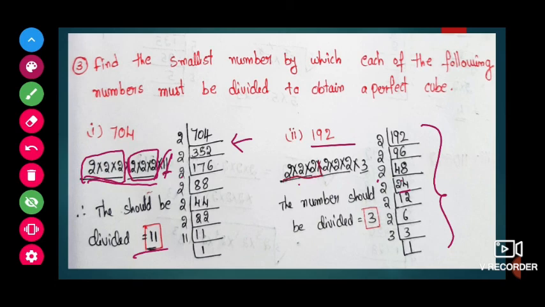So 2s one set, 2s one set, and 1 extra 3 is there. This extra 3 we don't want. If we remove that 3, then the remaining will make a set. So to remove that 3, the number to be divided is 3. If we divide by 3, the 3 will get cancelled. So 3 is the number that should be divided.